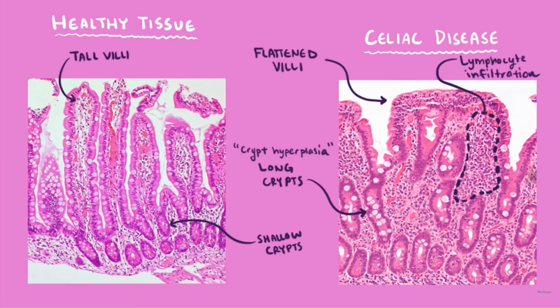When we do a biopsy, this is the normal healthy tissue where we can see tall microvilli, the finger-like projections. Whereas in celiac disease, the microvilli are not as tall, they are just flattened, and lymphatic infiltration you can also see here. So this is how it is diagnosed, either by the blood test or by the biopsy test.